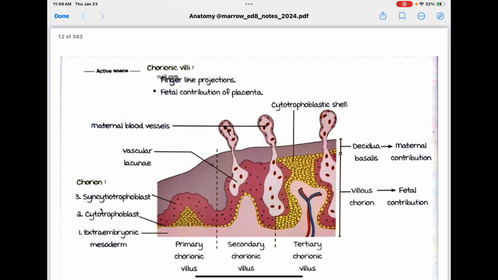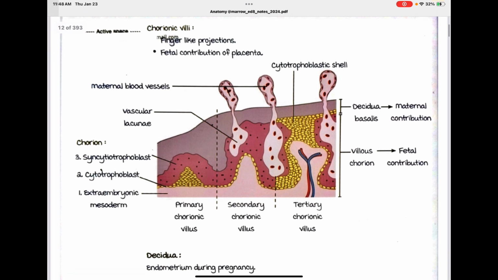Chorionic villi are finger-like projections, the fetal contribution of the placenta. Maternal blood vessels, vascular lacunae, chorion, cytotrophoblast, extra-embryonic mesoderm, primary chorionic villus.